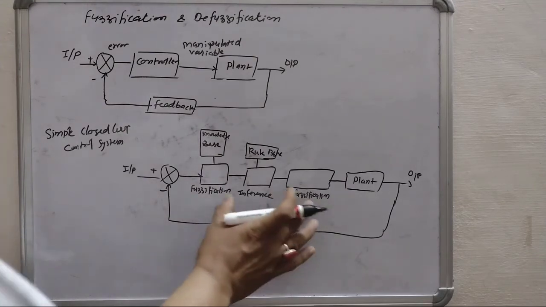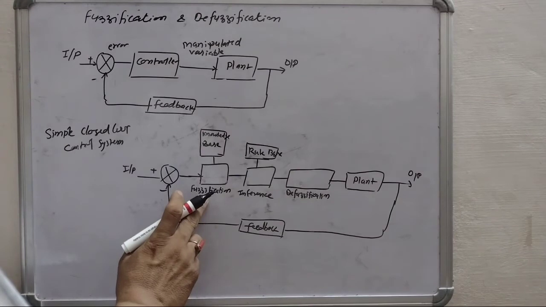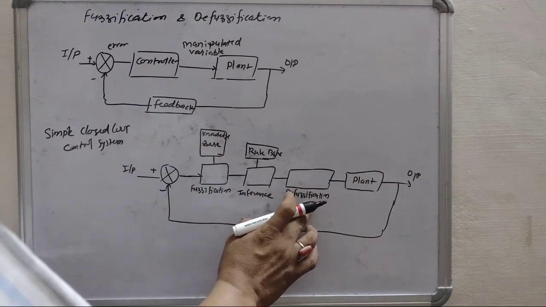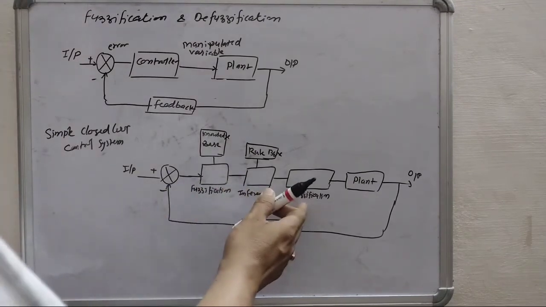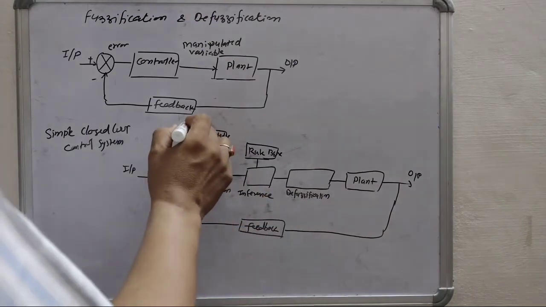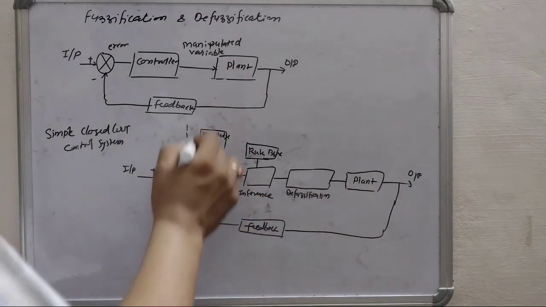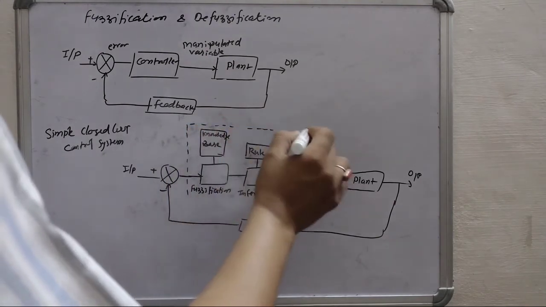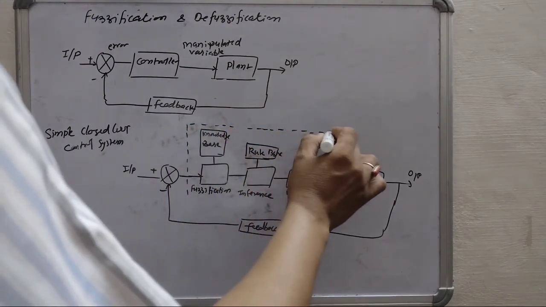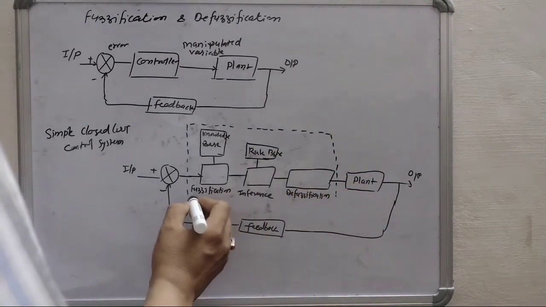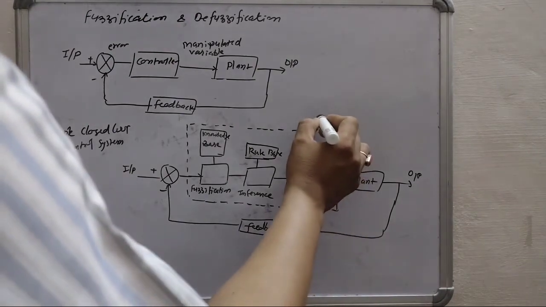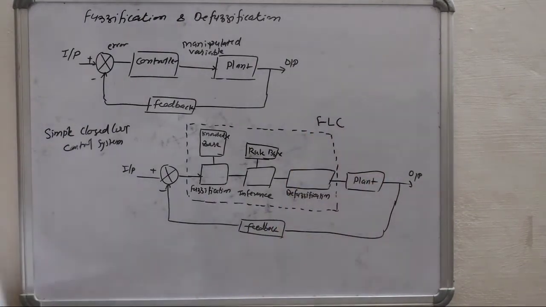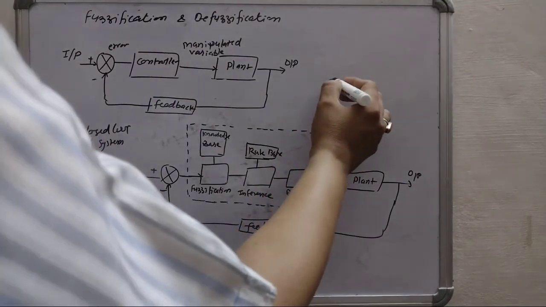Now see, two important blocks we can see here. One is the fuzzification, another is the defuzzification. So we are going to discuss these two important functions, why we require fuzzification and why we require defuzzification. And if we combine these operations in a single block, I can say that this is an FLC. FLC means fuzzy logic controller.